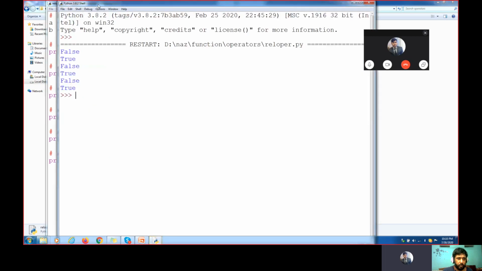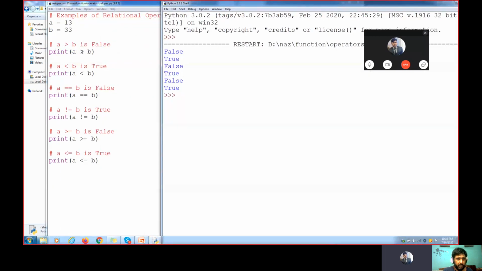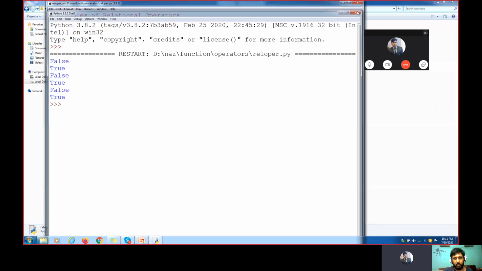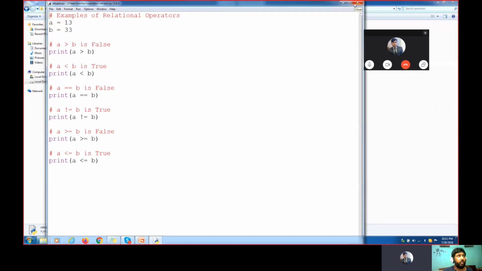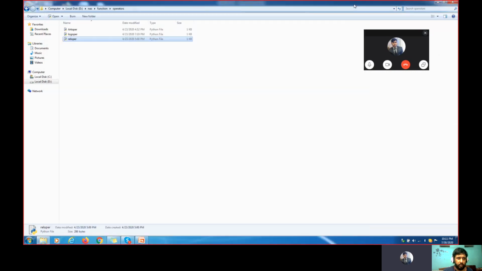We are getting the output like this. A greater than or equal to B. 13 is greater than B? False. Yes, false. 13 is less than or equal to this one? True. Yeah, true. Are both equal? False. A not equal to B? Yes, that's true. So all these are what exactly? Relational operators. Yes. Okay, so this is what we have discussed now.